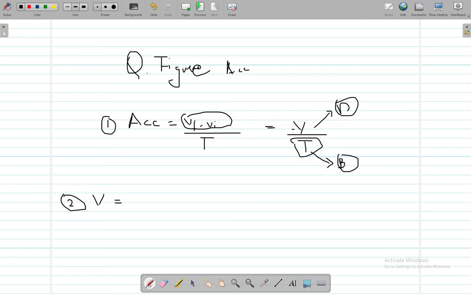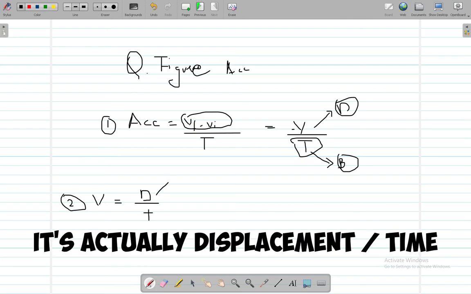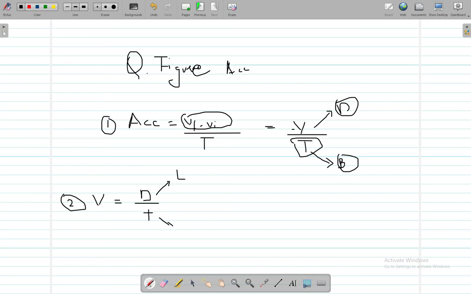So the second step here is to calculate the dimension of velocity, and obviously we are going to write the formula of it. So velocity equals distance upon time, and there you go, distance has length, while for T you are going to write time. Alright, so the dimension of velocity is again going to be L into T to the power of -1. So this is the dimension of velocity, and we are going to calculate the dimension of acceleration. So we are going to put it right over here, L into T to the power of -1 upon